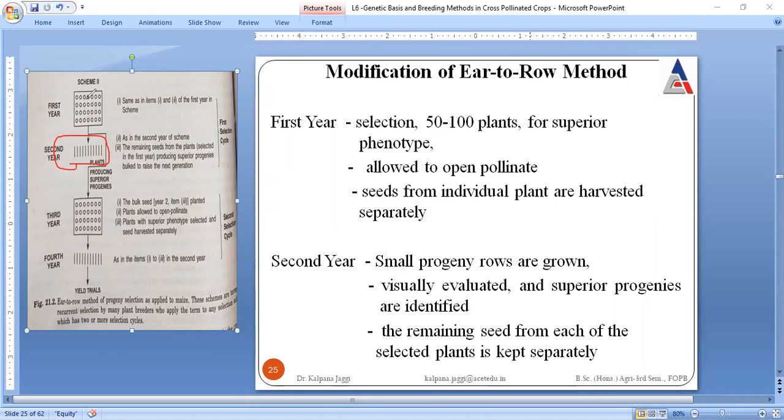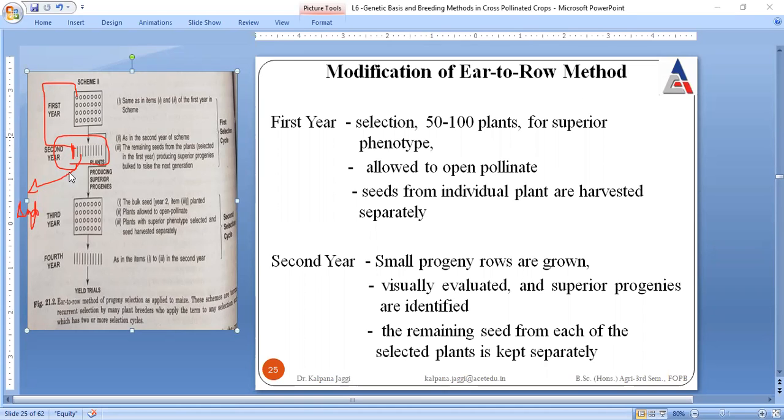These are actually representing plants, as I told you last time also. So from each individual plant, the seed is harvested separately, and then they are grown in small progenies. Then they are visually evaluated, and after the evaluation, superior ones will be selected and the inferior will be rejected, right?